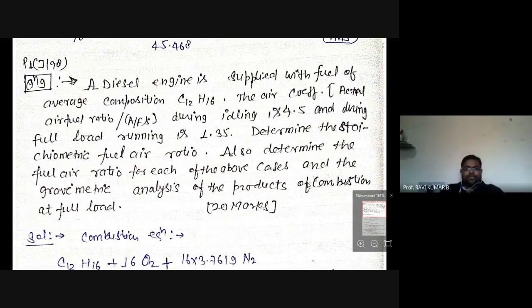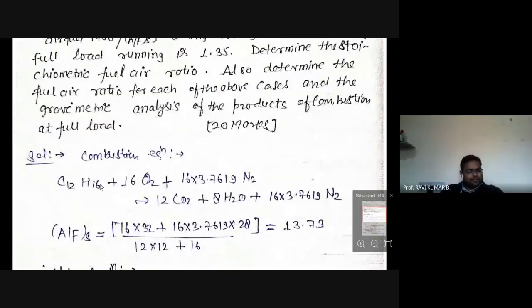For the standard equation CnHm, the same formula you will have to use. So C12H16 plus 16 times O2 plus 16 into 3.79, usually we use 3.78, here I have written 3.7619, gives 12 CO2, 8 H2O plus N2 again. Now if you look at it, the N2 component here will be exactly equal to the N2 in the combustion product.